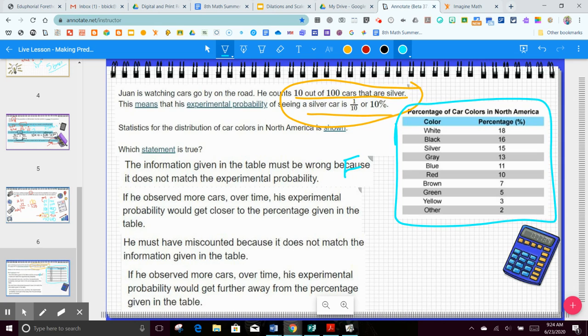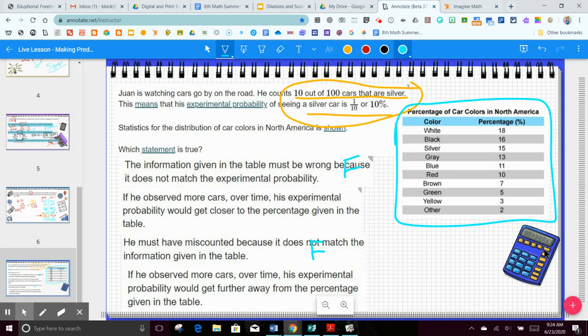He must have miscounted because it does not match the information given in the table. Well, to me, this one relates back up to that first one. They're not always going to match. Sometimes it's just not going to work out that way, the way your experiment happens. Think of time of day, how long did he watch, all that kind of thing.